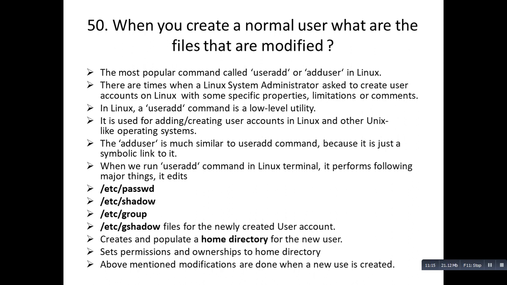So what happens when a user is created? It edits the /etc/passwd file, /etc/shadow file, /etc/group and /etc/gshadow file for the newly created user account. And also it creates and populates a home directory for the new user, and sets permissions and ownership on the home directory. So these are 5 changes that happen to your system the moment you create a new user.